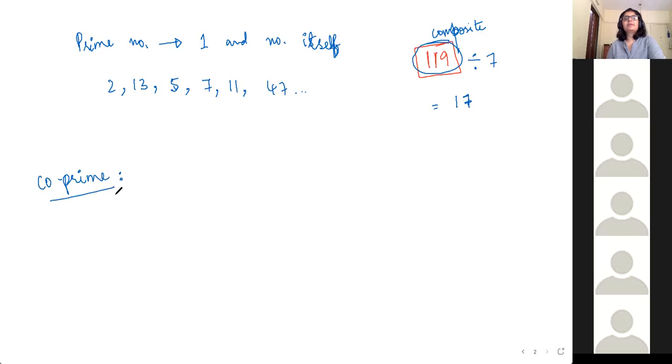And finally, we have something called co-prime numbers. What do you mean by co-prime numbers? Ma'am, the numbers whose HCF is 1. HCF is 1, correct. When will HCF be 1? When they have no other common factors except 1. Correct. 1 is a factor of everything. So another way to put it is they don't have any common factors other than 1.